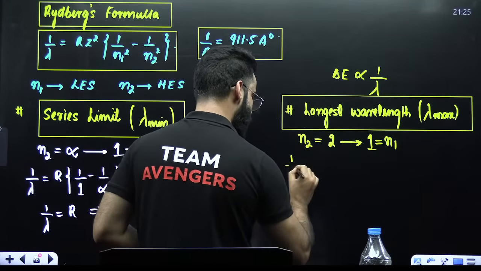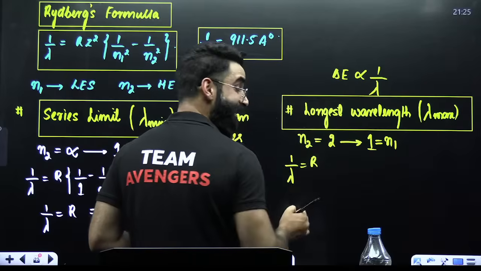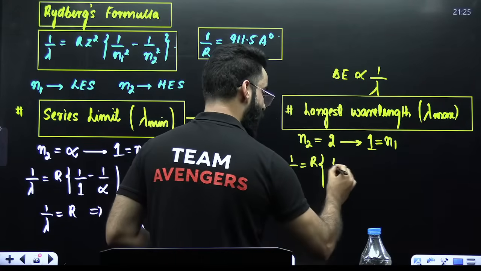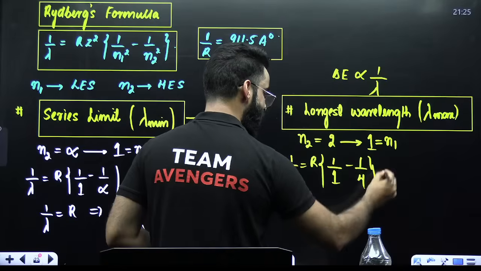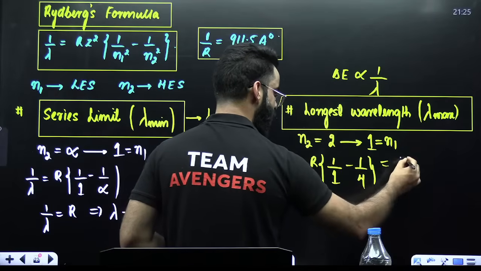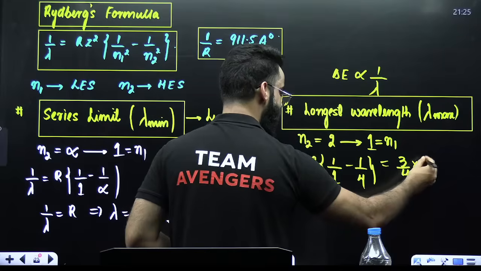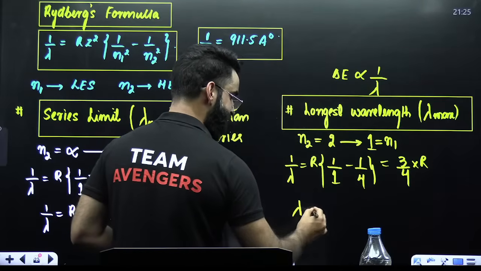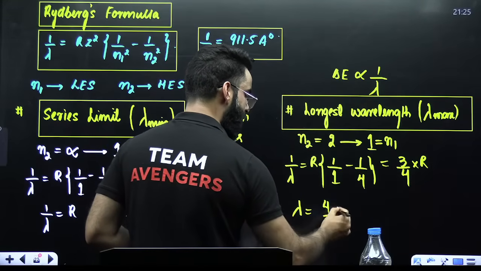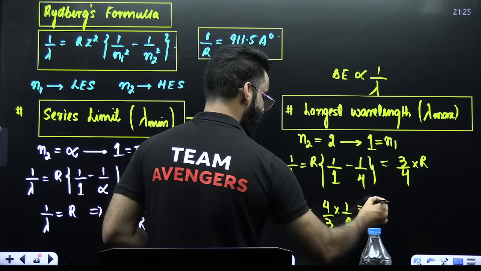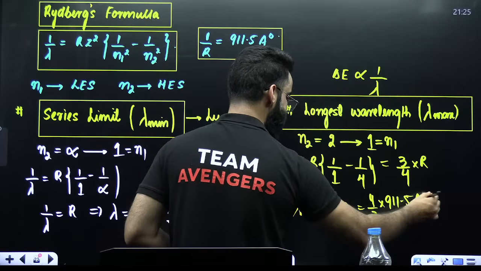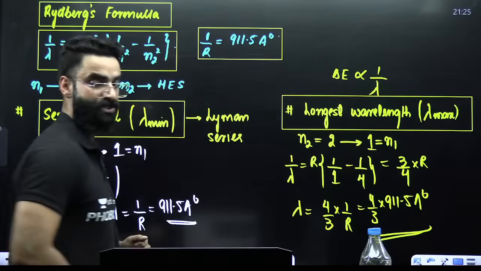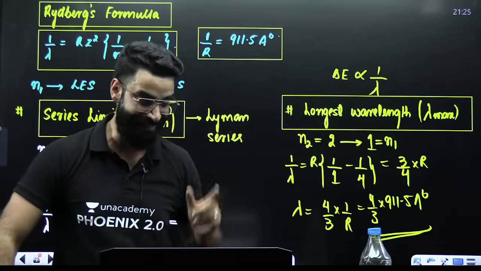Now use the formula. 1 by lambda is equal to R Z square, and Z value is 1. 1 upon N1 square is 1, minus 1 upon N2 square. 2 square is 4, so it's going to be 4 minus 1 over 4, that's 3 by 4 multiplied by R. If you take the reciprocal, lambda is equal to 4 by 3 multiplied by 1 by R. 1 by R value is nothing but 911.5, and this is going to be the final answer. I believe you can do these sort of questions easily from now onwards.